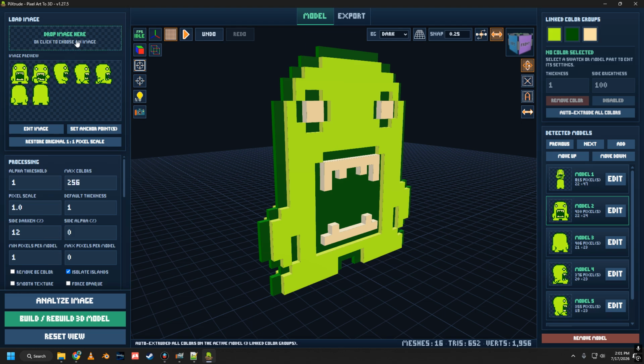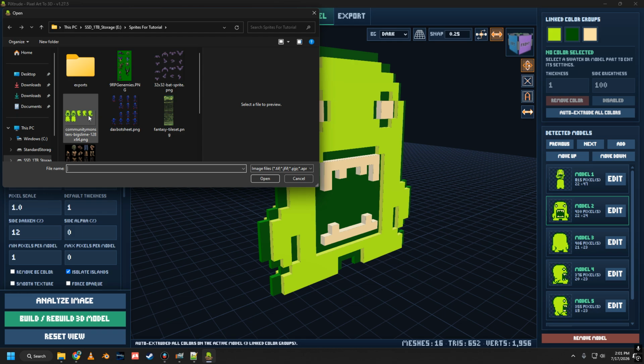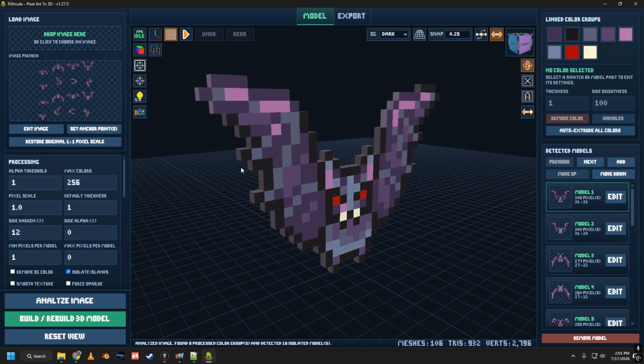So let's get started. First thing you want to do, load an image. Go ahead and pick, let's go with this one. And there we go, got the image loaded in. So let's go over the settings.